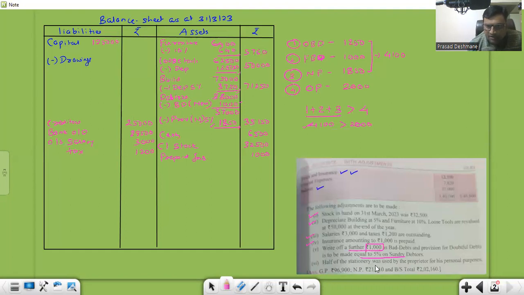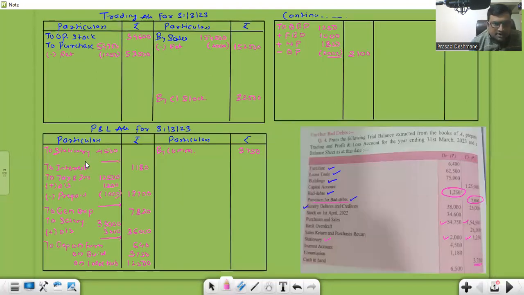Now, last adjustment, half of the stationery was used by the proprietor for his personal use. So the stationery which we are showing here, 4500. From this, half he used for his personal purpose. So that will be considered as drawings. 4500, 50% is 2250.